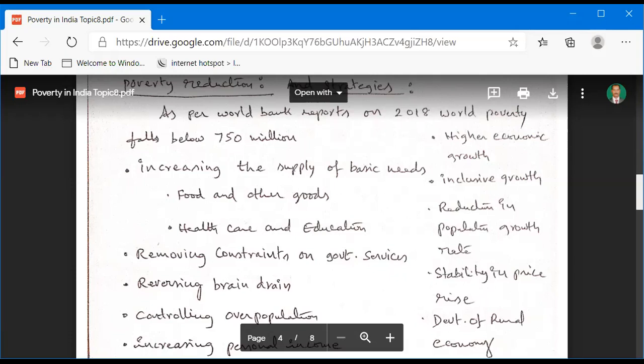And a reduction in population growth rate, and stability in price rise, and development of the rural economy. This is also most important.